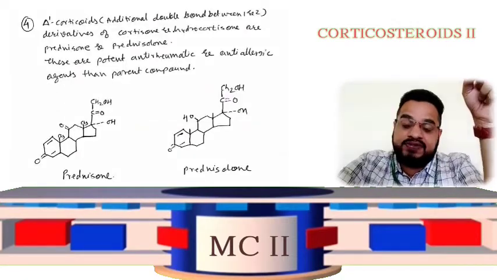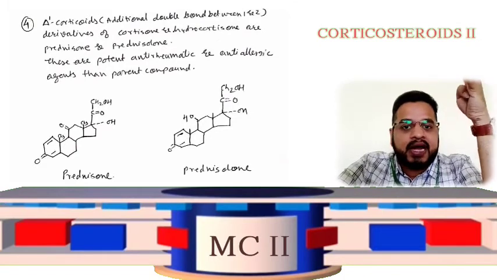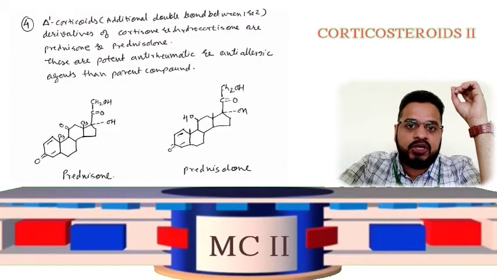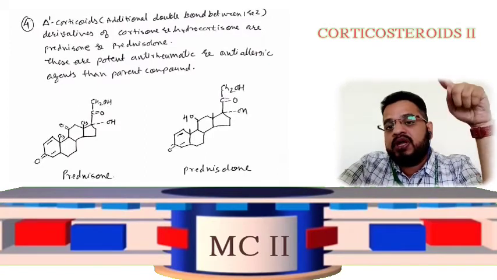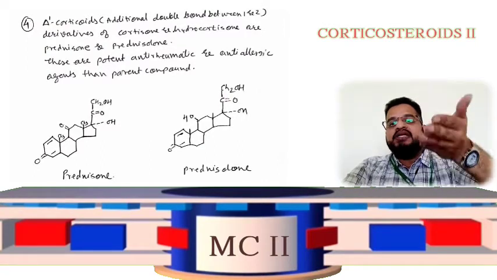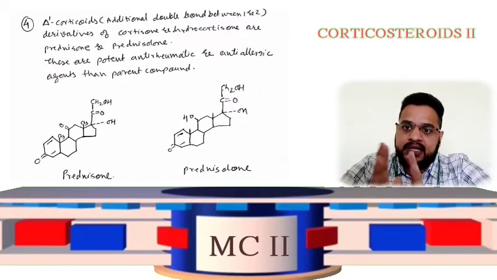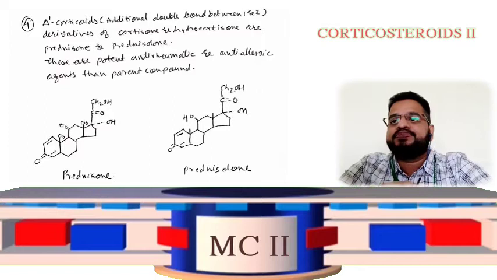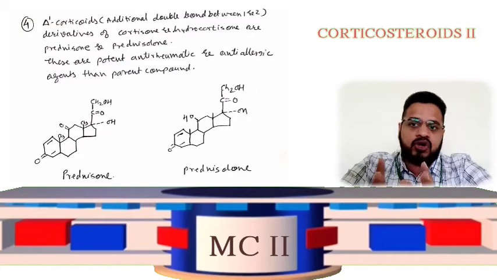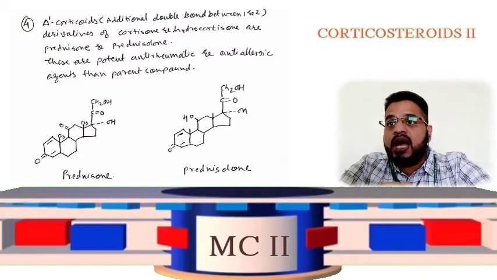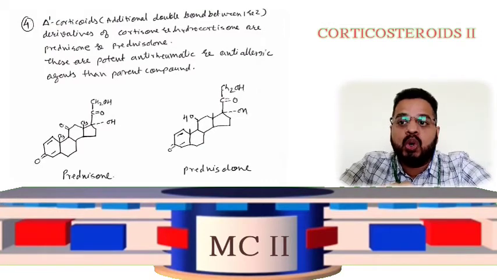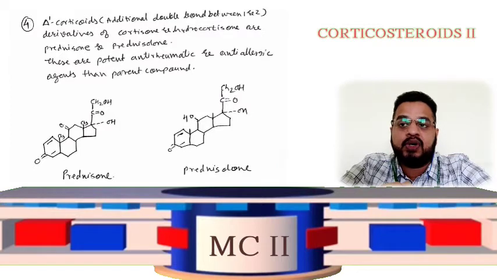Delta 1, now what we have seen, delta 4 is there. Delta 4 is what? At the fourth position we have the double bond in these cortisone and hydrocortisone rings. But what I am talking about is delta 1 corticoids, meaning one additional double bond in the ring, that is between 1 and 2. What will it do? Now these delta 1 derivatives of cortisone and hydrocortisone are called prednisone and prednisolone. Please understand. I repeat once again what it is.